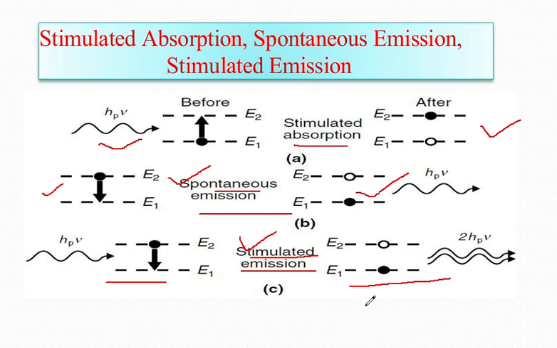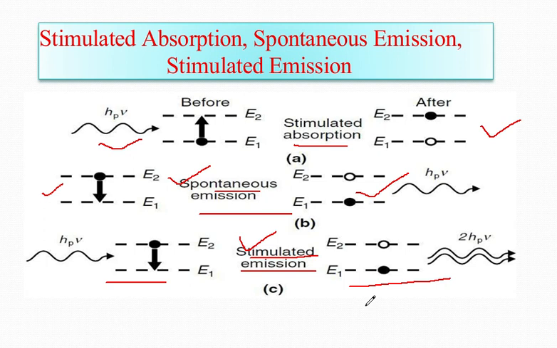We have to imagine that there is a gas in a cylindrical vessel, and this gas is called the lasing medium. One end of the vessel is blocked with a 100% reflective mirror, and the other end has a partially reflective mirror.